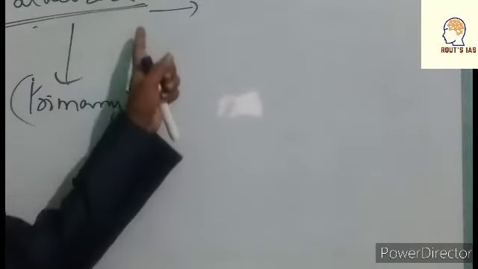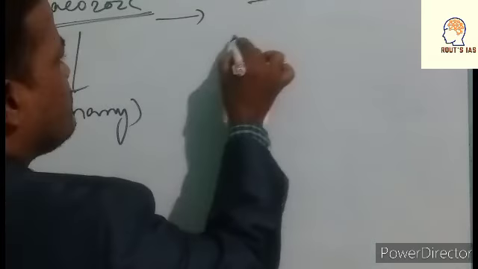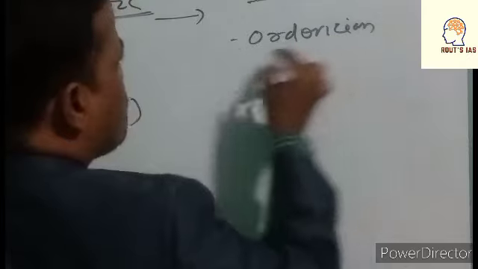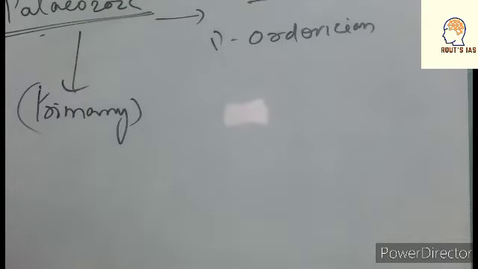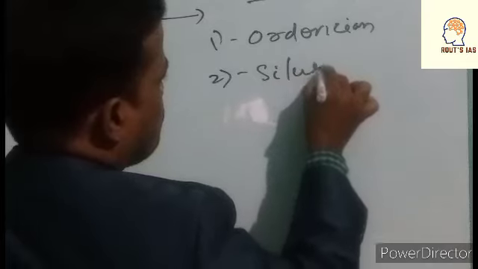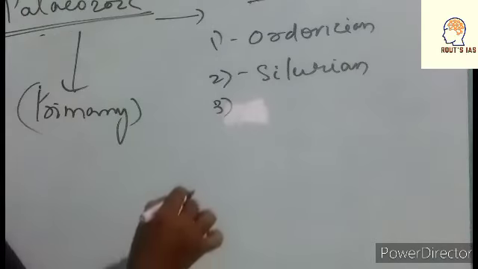the Paleozoic era is divided into different epochs. Number one is Ordovician. Number two is called Silurian. Number three is called Devonian.